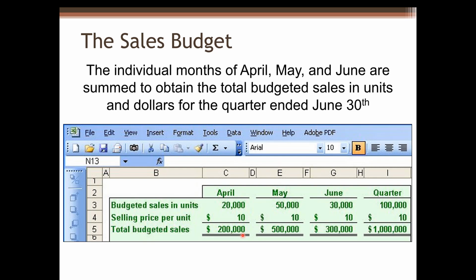Keep in mind, to get dollar amount, we use units multiplied by unit price. We can do the same thing for May and June, and then for the whole quarter, budgeted sales in units, we add up together to get 100,000 units. Multiply by 10, you can get $1 million. Or you can add up the 3 months of total budgeted sales, and you'll get 1 million as well. So the sales budget is straightforward.